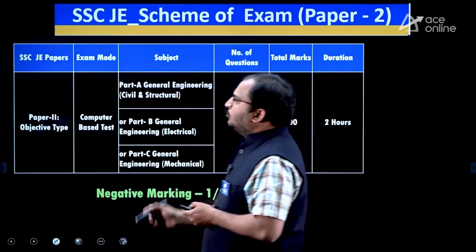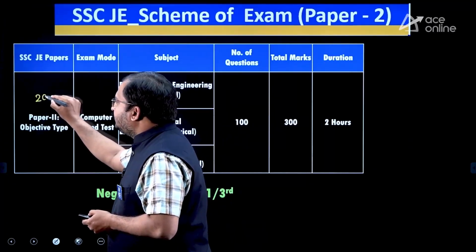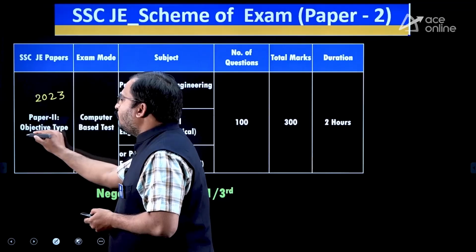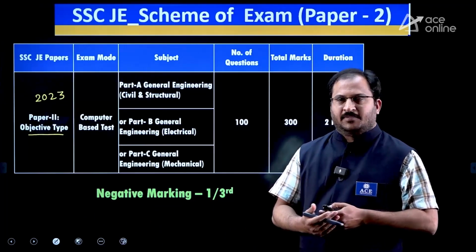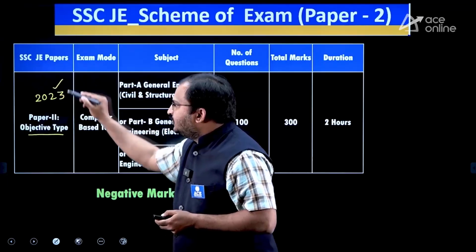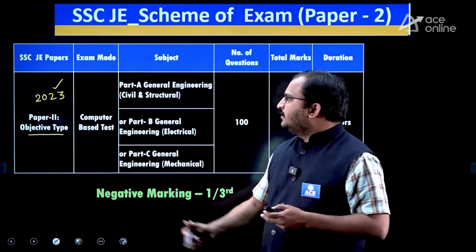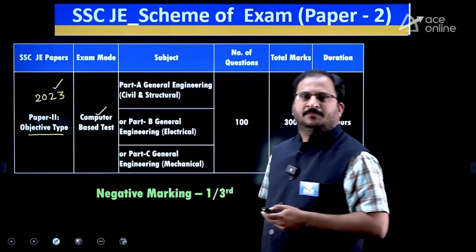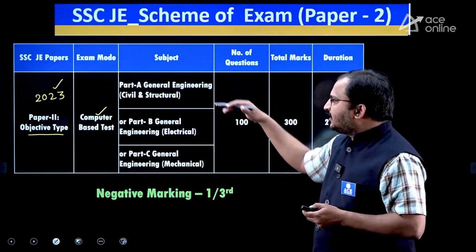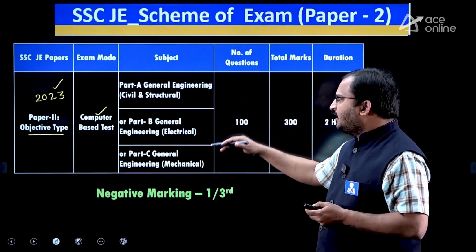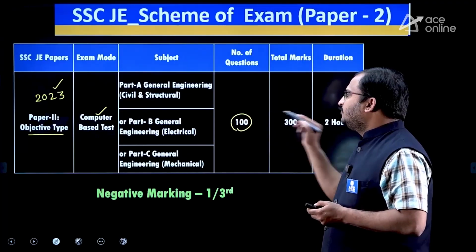So, paper 2 from 2023 onwards became an objective type paper. Previously this used to be descriptive type, but from 2023 this also became an objective type, computer based test. And here only technical questions will be asked in their respective departments of civil, electrical and mechanical. 100 questions will be asked.